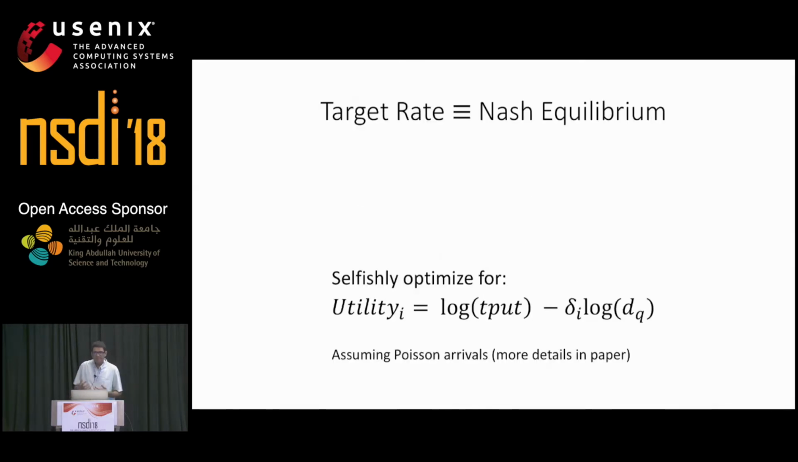As a side note, this target rate corresponds to each sender selfishly optimizing a utility function of the form log of the throughput minus delta times log of the delay. Here, each sender can set its own value of delta, and that controls how the sender varies the competing priorities of high throughput and low delay. When the senders do this, there is a unique and efficient Nash equilibrium. Of course, this analysis makes several assumptions, the most important of which is that the packet arrivals are Poisson. You can find more details about this in the paper.